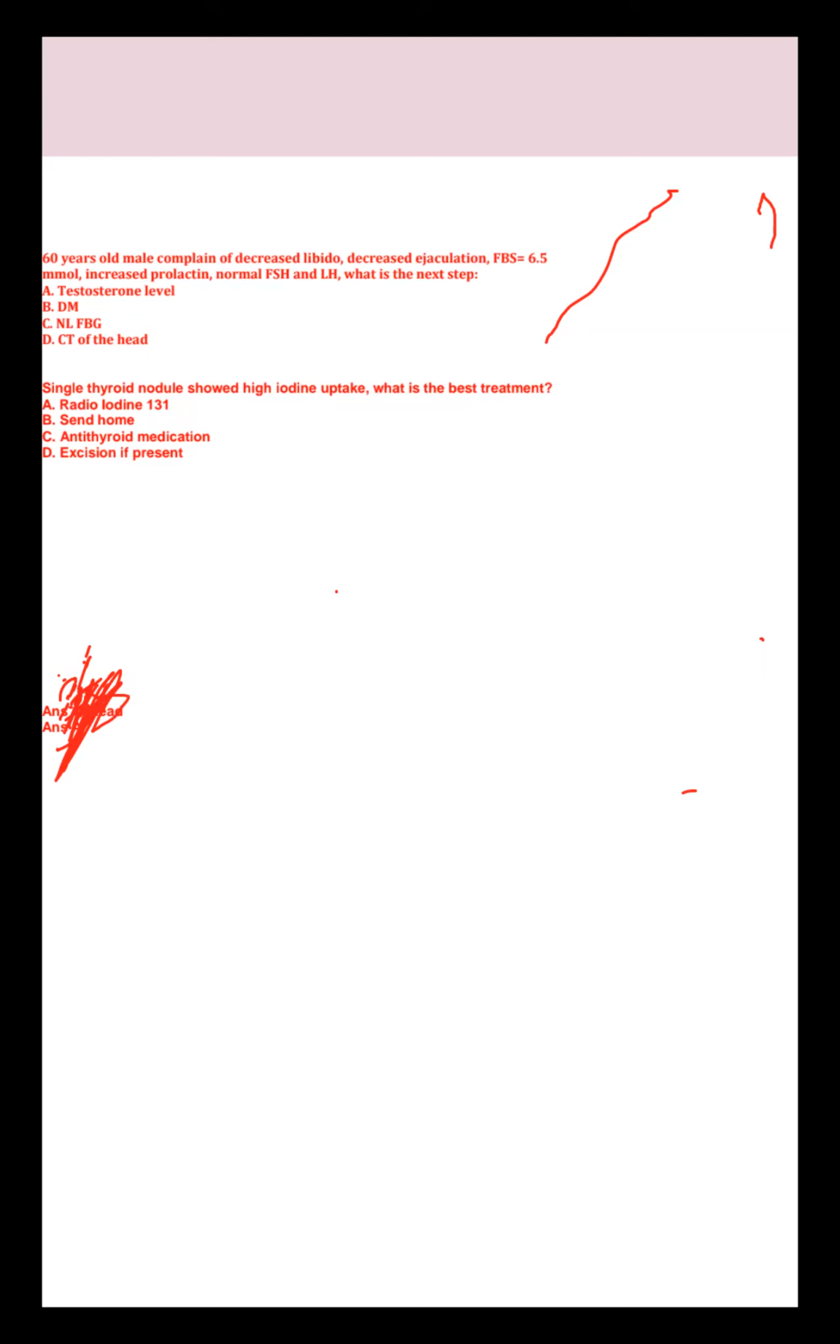So we are suspecting prolactinoma, and we have to do a CT of the head. Excellent. And management is surgical. Yes, surgical. Thank you.